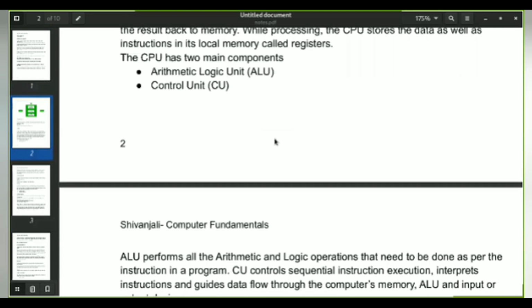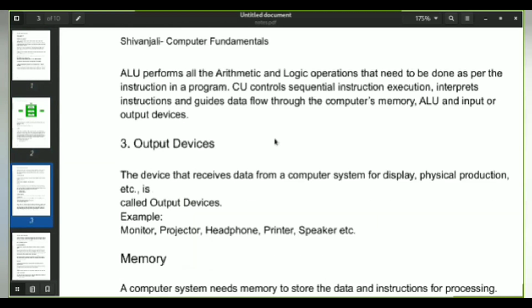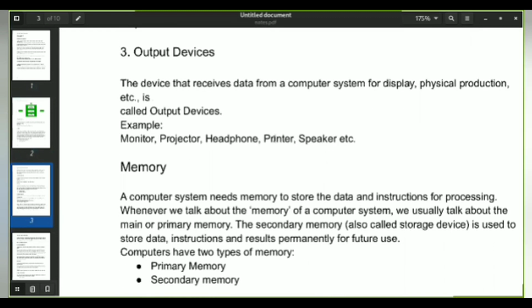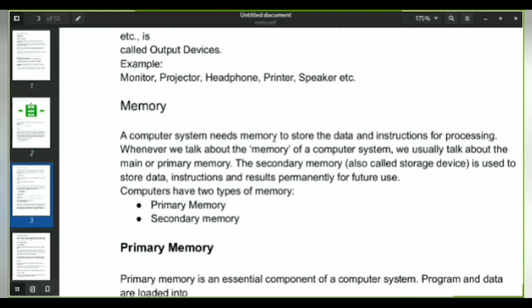The control unit, which controls the sequential flow of your data. Then the output devices, where you receive the data, for example, monitor, projector, or speaker. Then the memory, which is again divided into two types: primary memory and secondary memory.